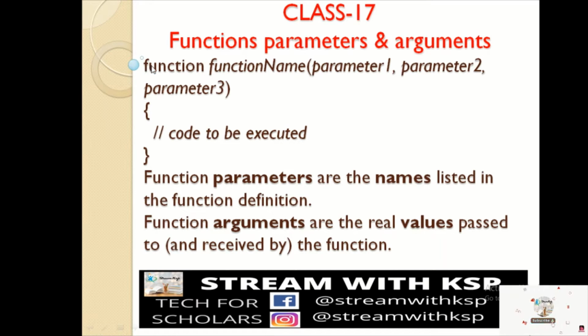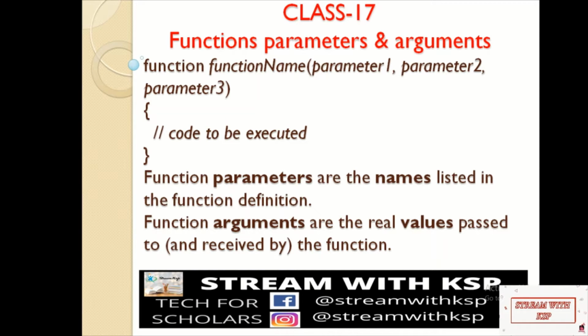You can observe here, we have the function keyword, the function name, and inside the parentheses, we have the parameter list: parameter 1, parameter 2, parameter 3 and so on. We can write n number of parameters inside the parentheses of the function name. This is called passing the parameters to the function. And inside the curly brackets, we write the statements to be executed.